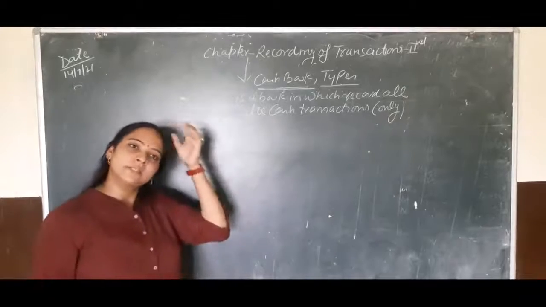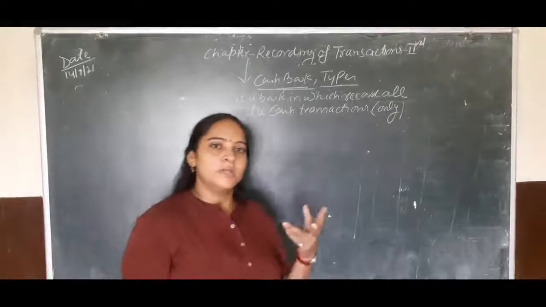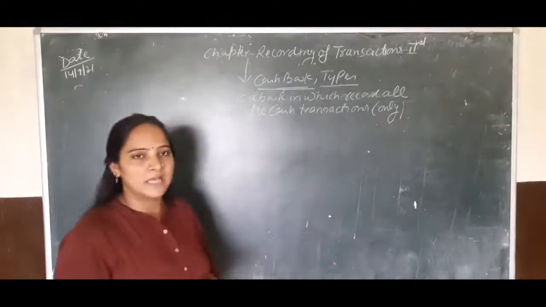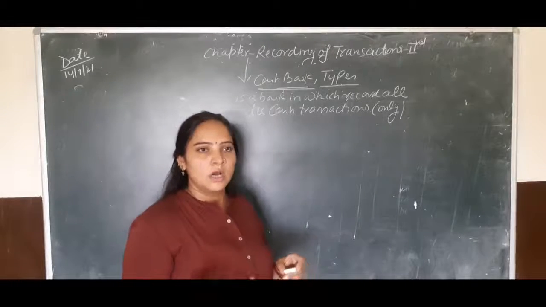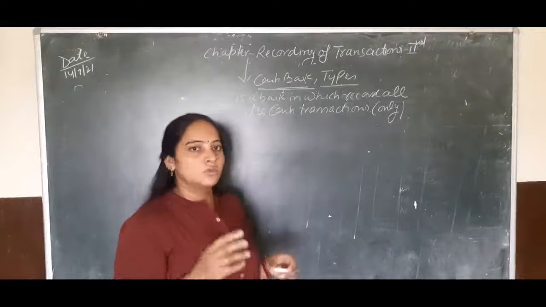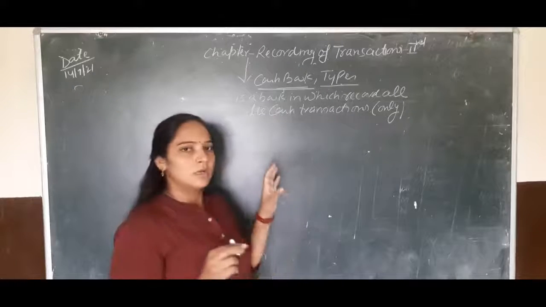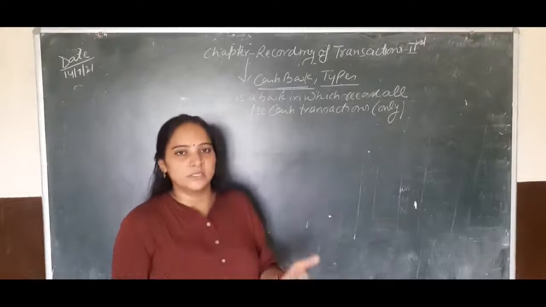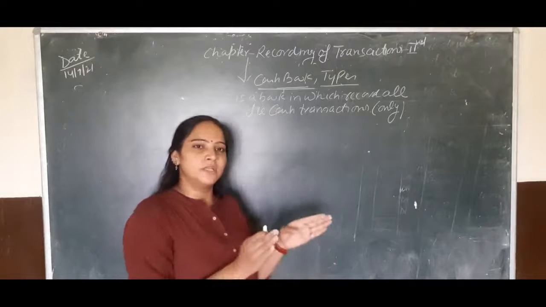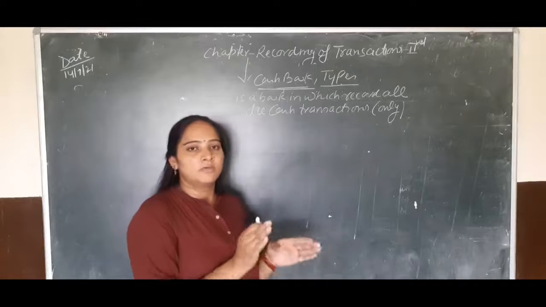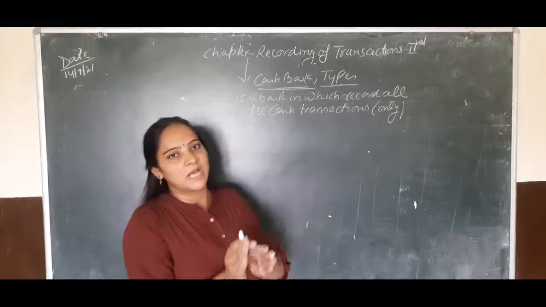Sometimes the firm sells its goods on two bases. Sometimes the firm sells goods on cash and sometimes on credit. So according to the cash book, when the firm has sold its goods, the firm only mentions the cash amount which it has received and which it has paid.